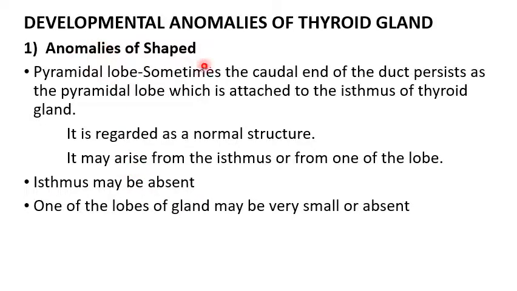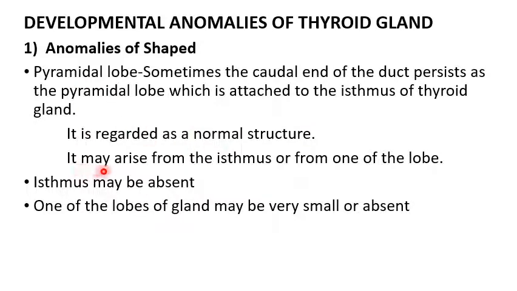Now, the developmental anomalies of the thyroid gland. Number one, anomalies of shape. First, the pyramidal lobe. Sometimes the caudal end of the duct persists as the pyramidal lobe, which is attached to the isthmus of the thyroid gland. This pyramidal lobe may be regarded as a normal structure.